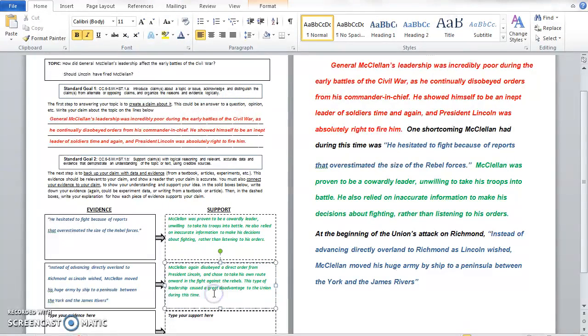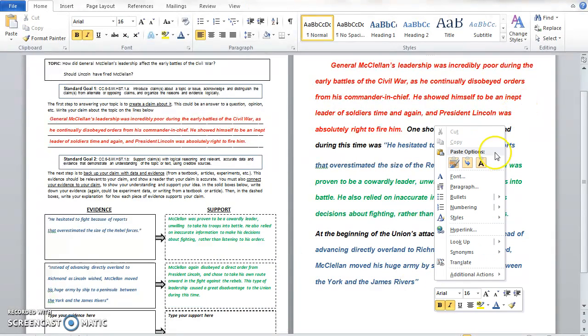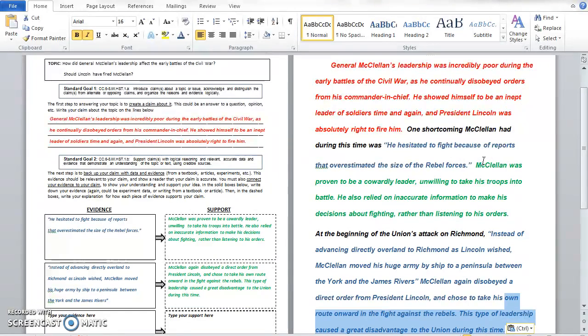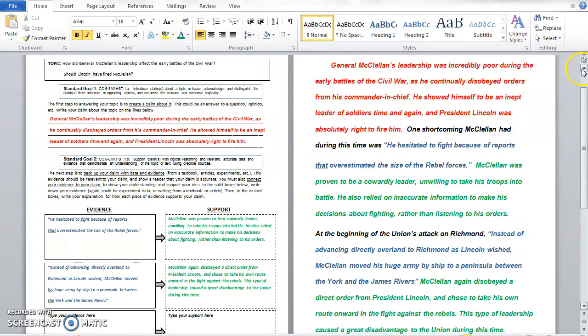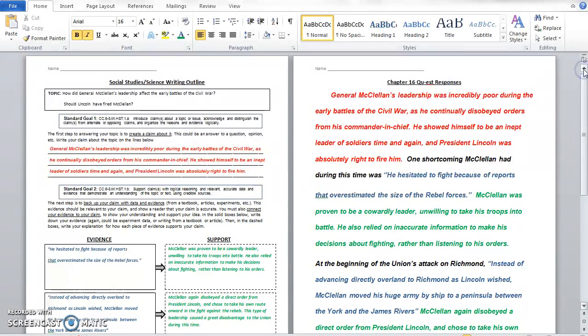Now again, because your support connects to your piece of evidence and also to your claim, you can just copy that and add it right in. And so again, we'll change this to green so everyone can remember that it's support. And now you have a pretty good start on your response.